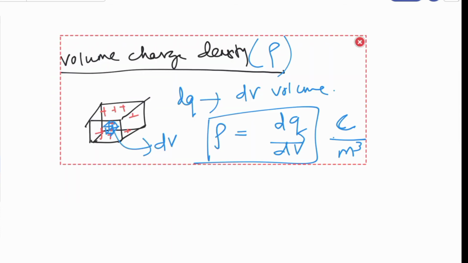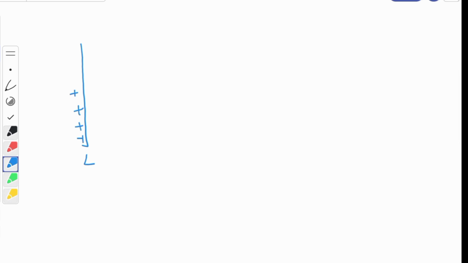Okay, let me clear the board. Now, suppose we discuss one particular question. Suppose a conductor is there having length L and positive charge is distributed over this conductor. Till now what have we studied? Point charges. Now we are seeing the continuous distribution of the charge.